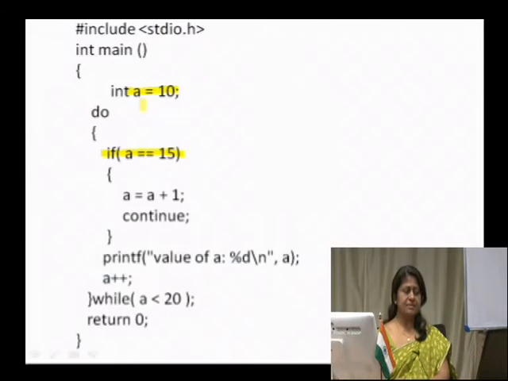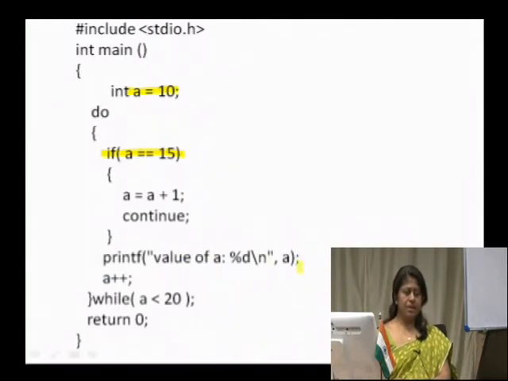As of now, since the value of a is 10, this condition is not satisfied. So, it simply comes to the printf statement, and the value of a is printed. Right now it is 10.